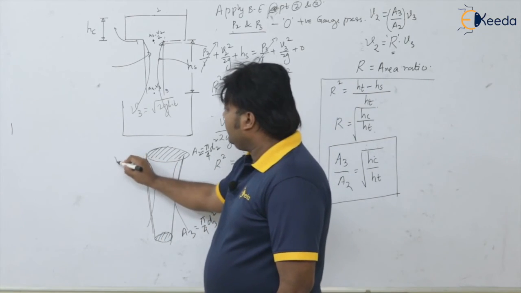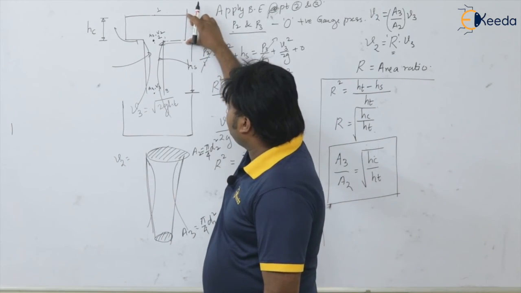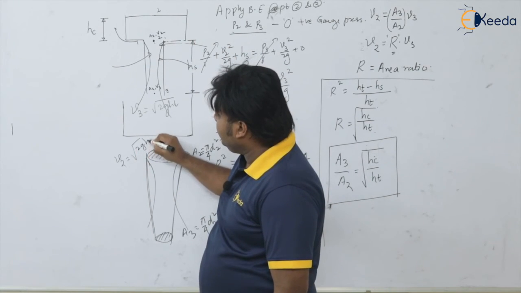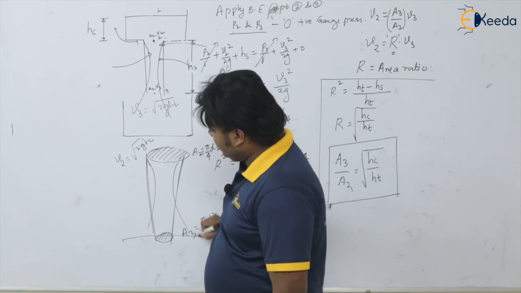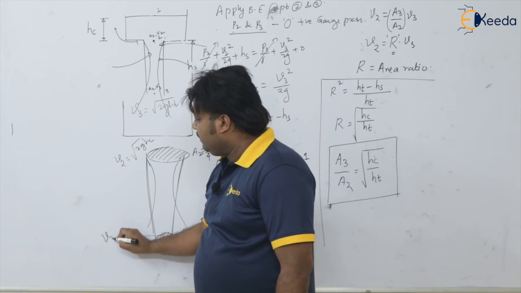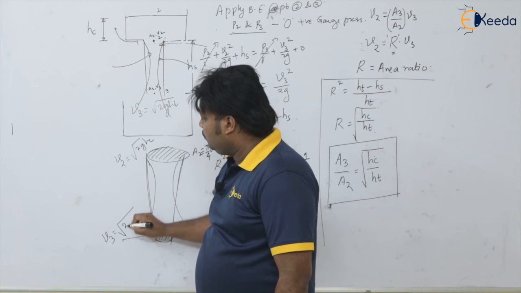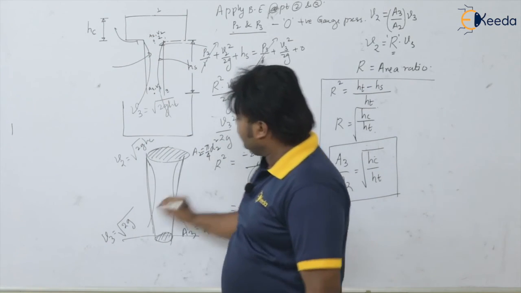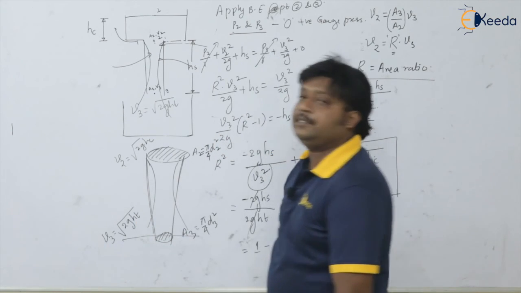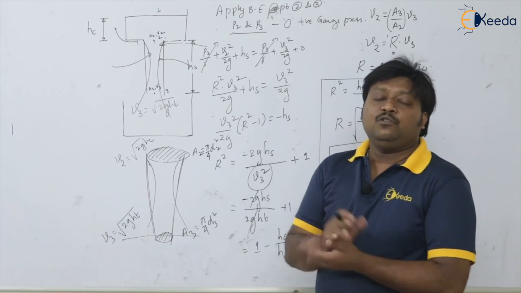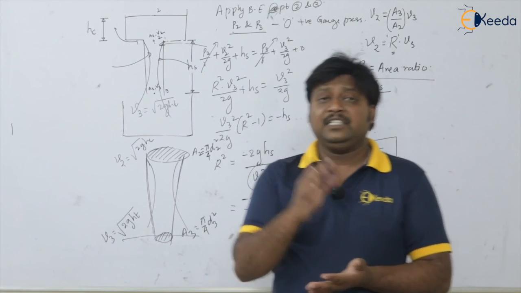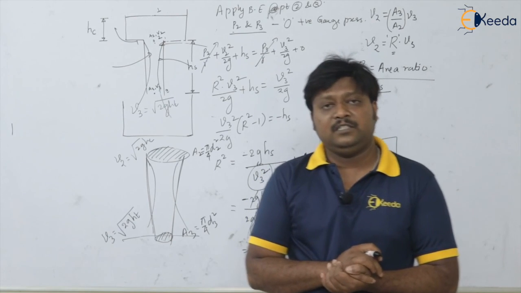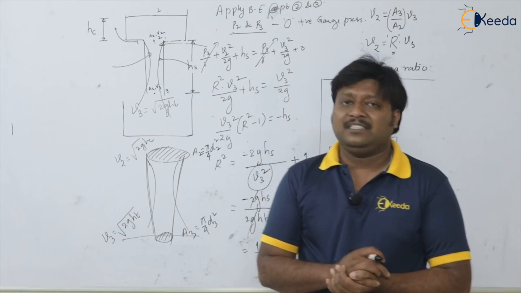And velocity at point 2 will be, because of the head available in the cup, under root of 2g Hc, and velocity V3 at point 3 will be under root of 2g, how much head is there? Hs plus Hc, you know what? It is Ht, 2g Ht. So this is about the aspiration effect and the correct shape of the sprue which can be used in molding or casting. Thank you.